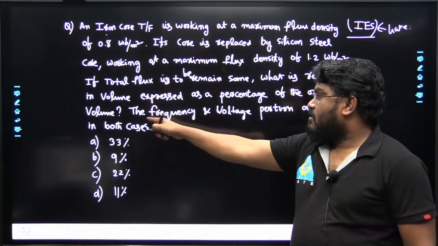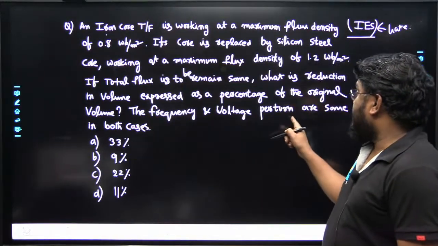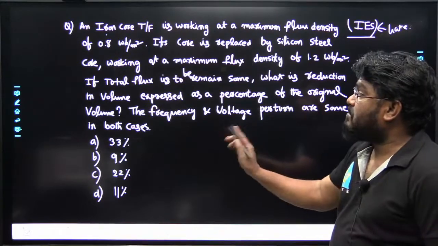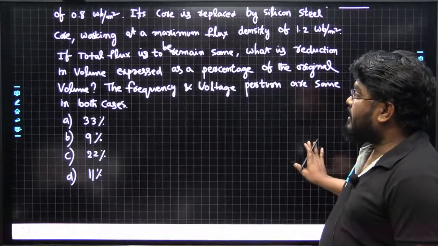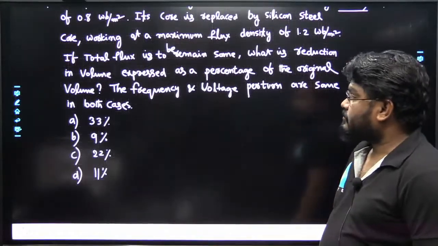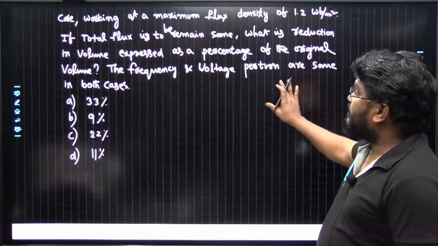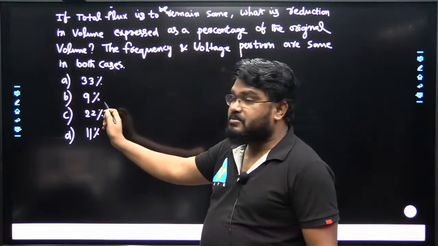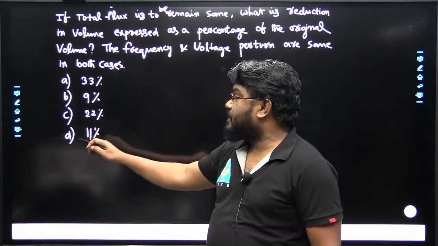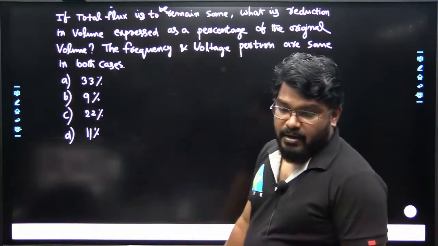The frequency and EMF per turn are the same in both cases. Option A 33%, option B 9%, option C 22% and option D 11%.